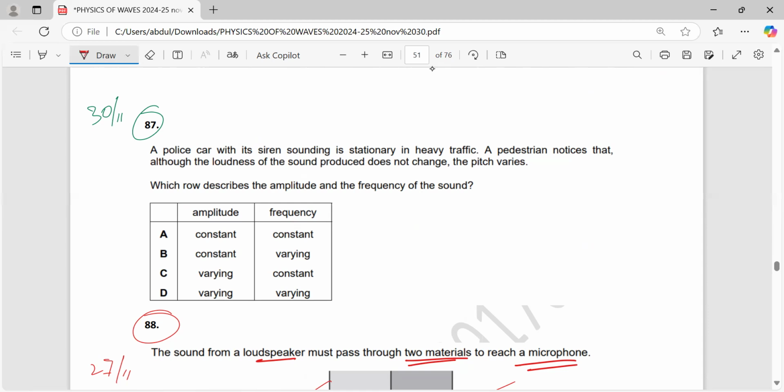And by the way, loudness of the sound does not change. So C and D out. It is either A or B.